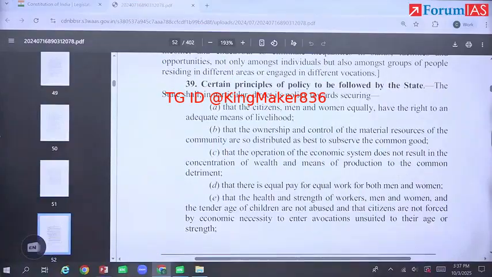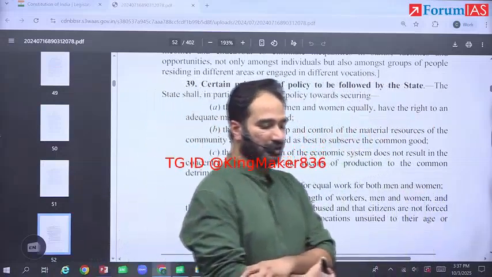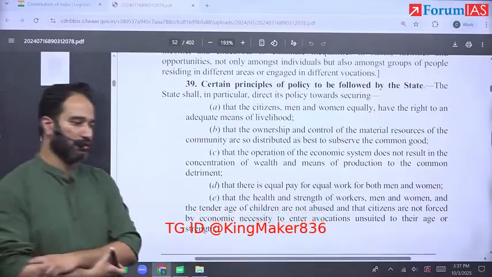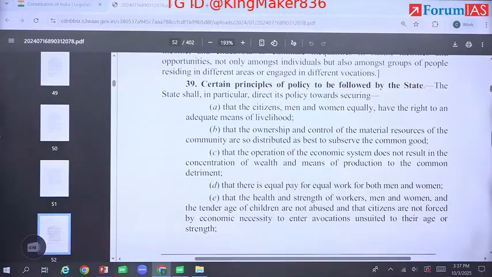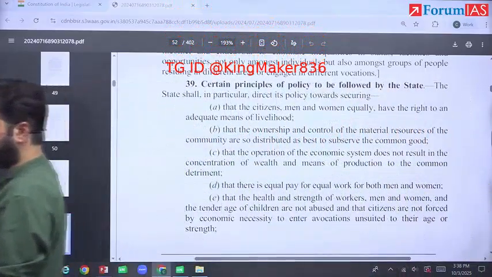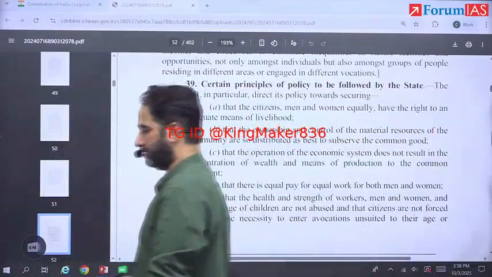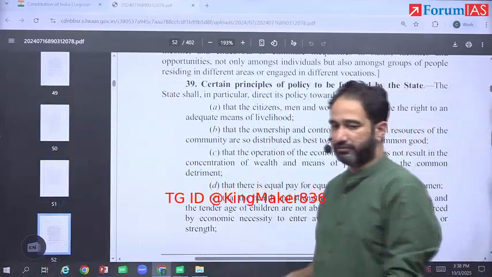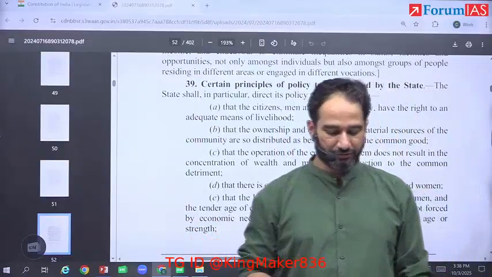BACKGROUND. The Supreme Court in the Ranganatha Reddy case, 1977, has said that privately owned resources do not fall under the material resources of the community.